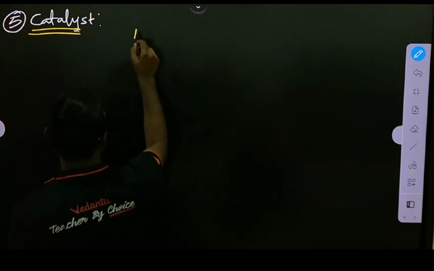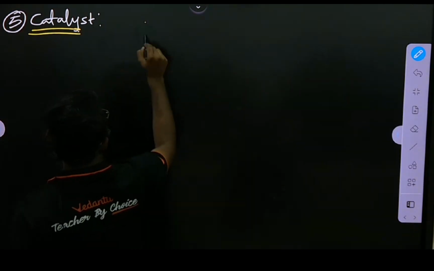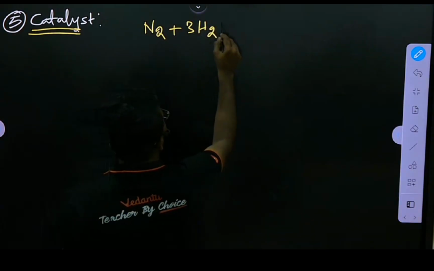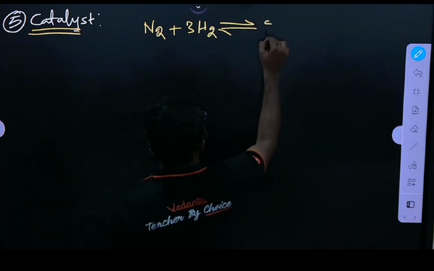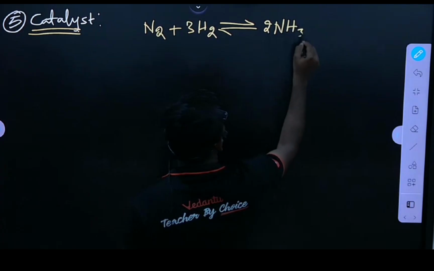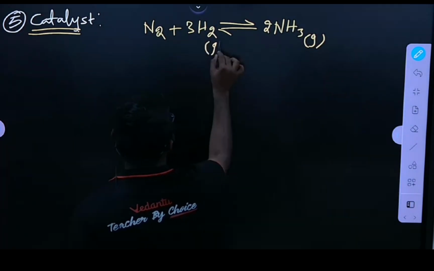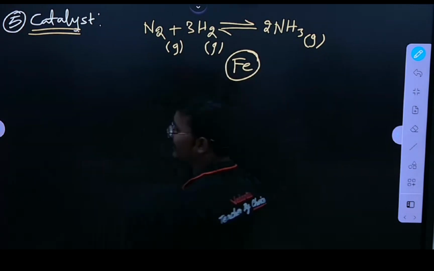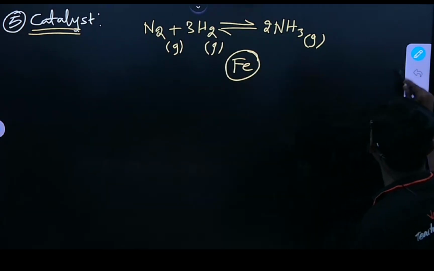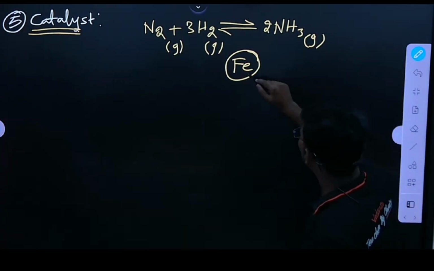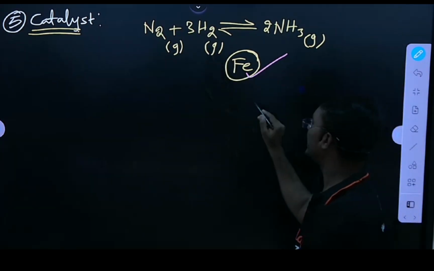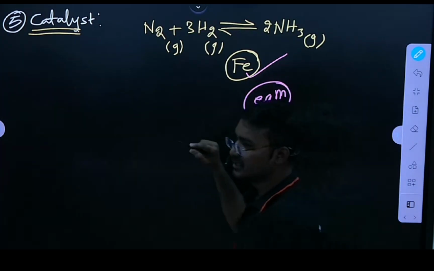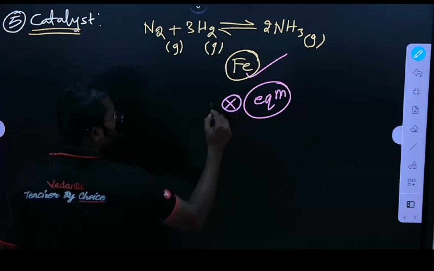See here, nitrogen and hydrogen, then formation of ammonia will take place. For this we use the catalyst Fe, which means iron, right? This iron doesn't affect the equilibrium of the system.